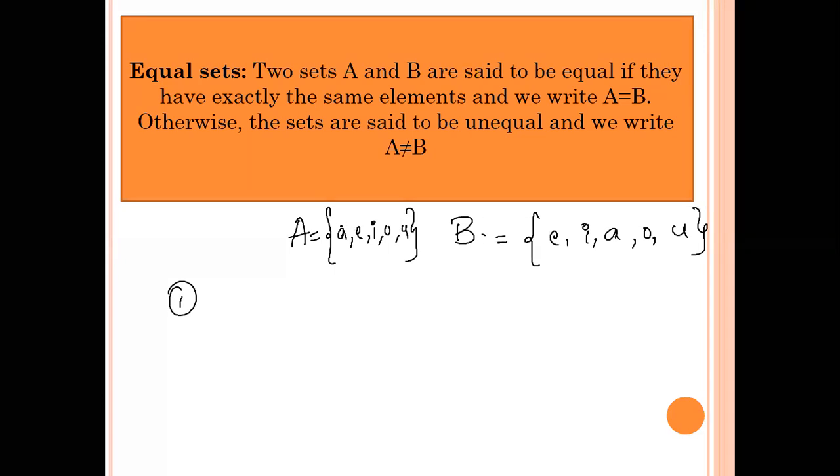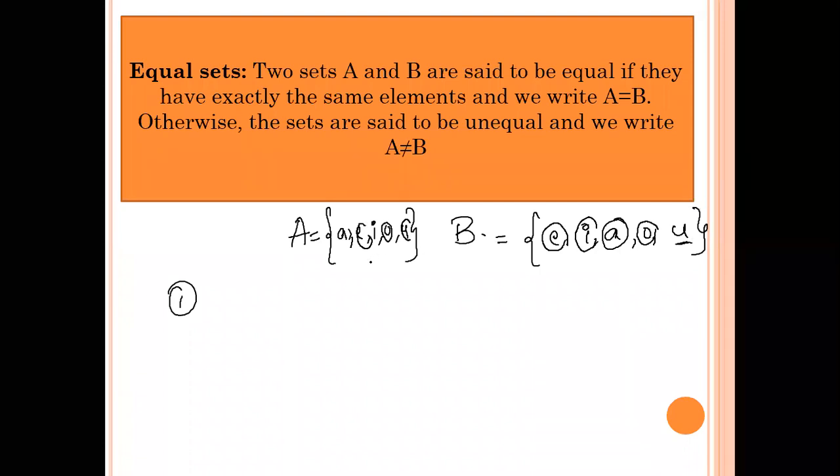The second condition is that whatever elements you have in set A, the same elements should be in set B. So what is the first element in set A? It is A. Can you find the element A in set B? Yes, you have the same element. The next element is E, and the same element is present in set B as well. The third element is I, and I is present in set B as well. The fourth element is O, and O is present in set B as well. And the fifth element is U, and U is in B as well.